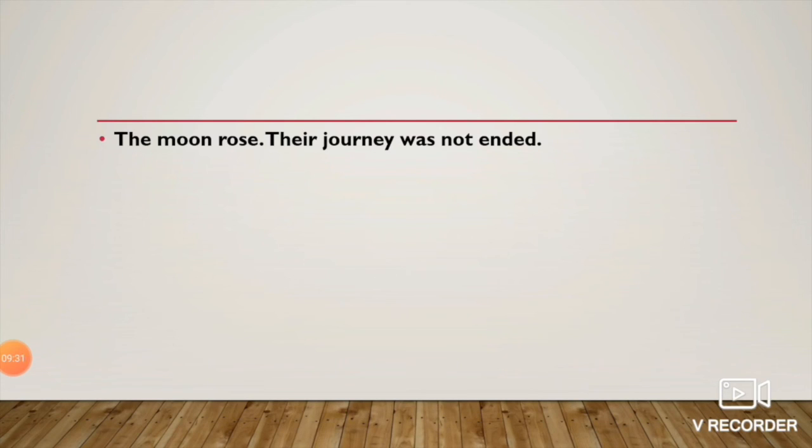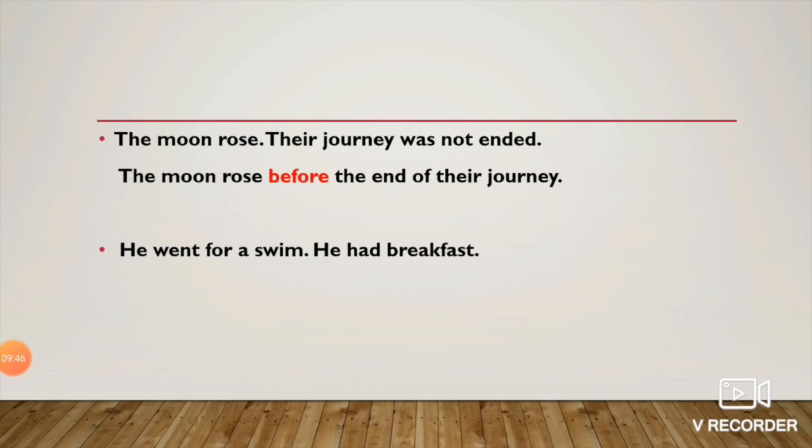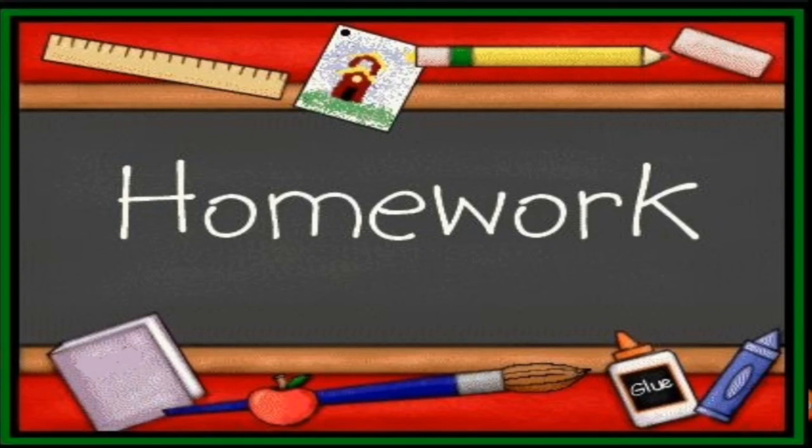This kind of sentences tell us about time, so we can use before or after. So the moon rose before the end of their journey. Another example, he went for a swim, he had breakfast. So we can join these two sentences using after. He went for a swim after having breakfast.